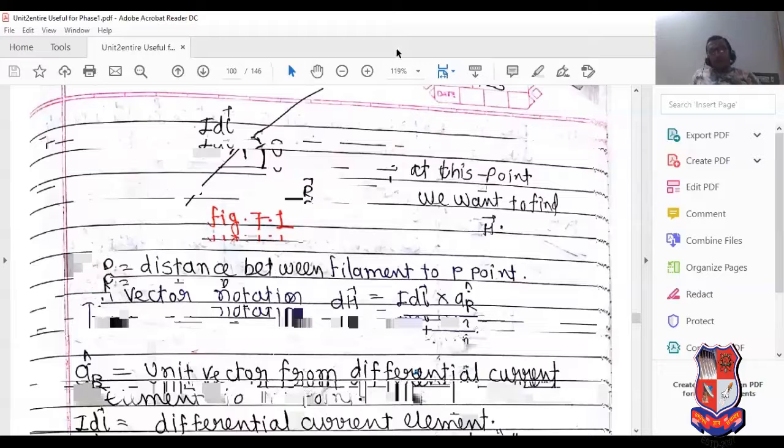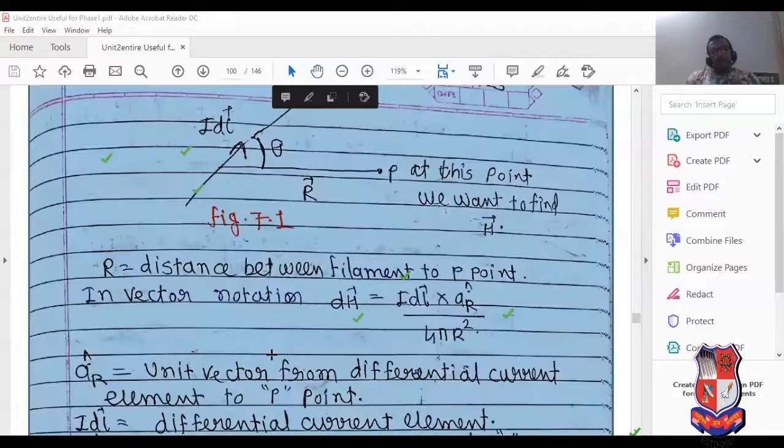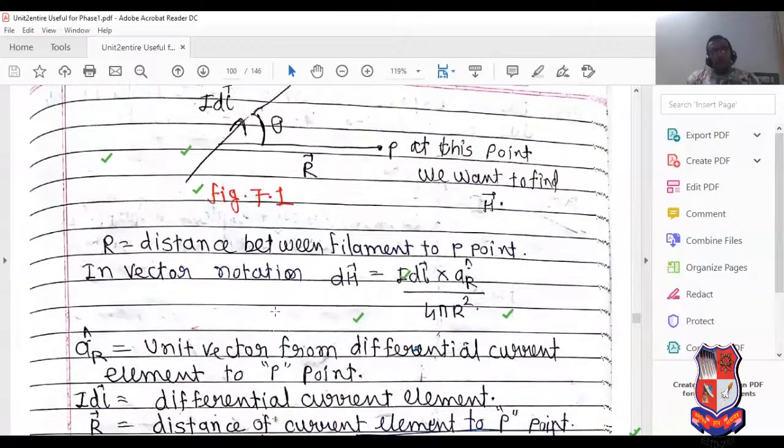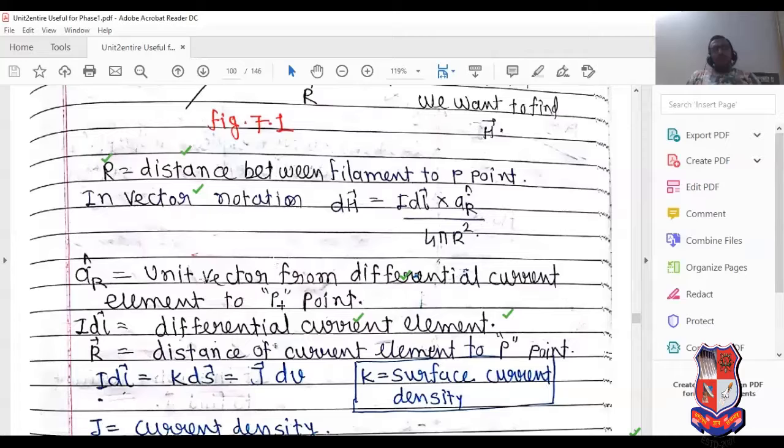Now see, this is the fundamental figure which I have already highlighted on the whiteboard. dH equals I dl cross aR divided by 4 pi r square. So it is the fundamental equation of magnetic field. Now aR means what? The unit vector from the differential current element to point P. Obviously, a unit vector gives the direction of a vector in multi-dimensional space.